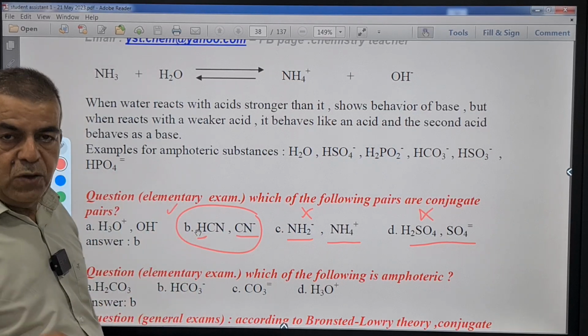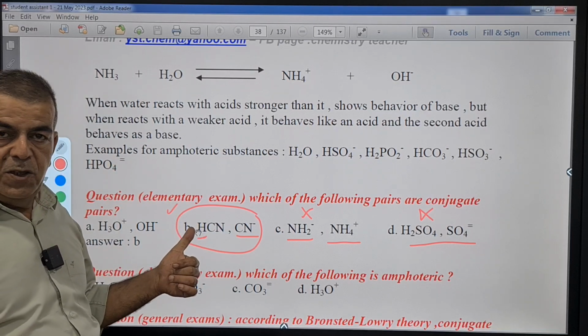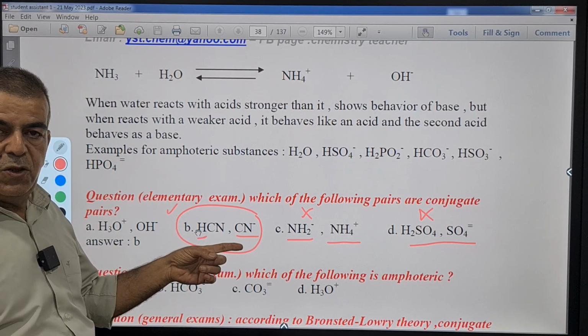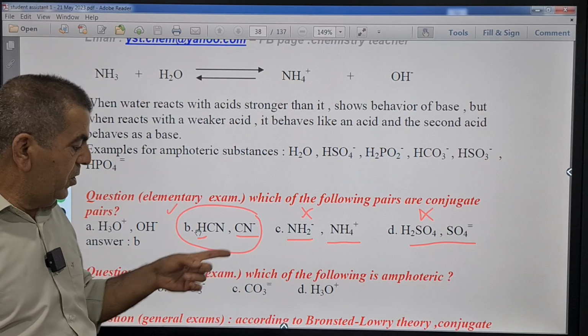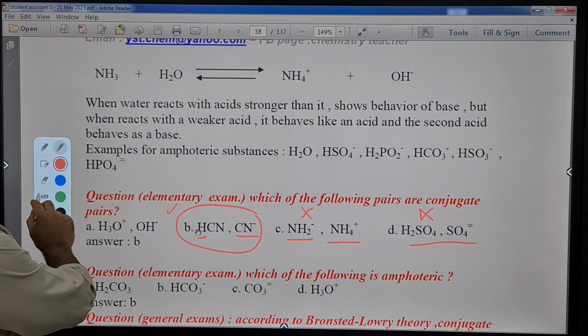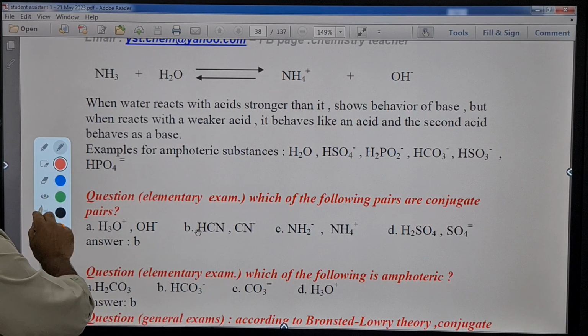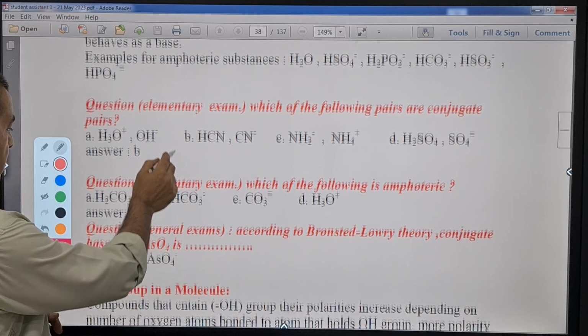Let's ask ourselves this question. Is hydrocyanic acid weak or strong? Of course, it's weak. What about its conjugate? Its conjugate cyanide is a strong base. So this is how we can distinguish the conjugate pairs. Okay, let's move forward and see.